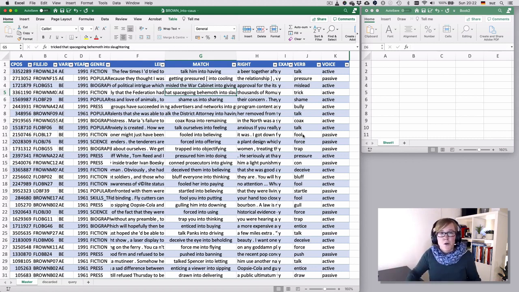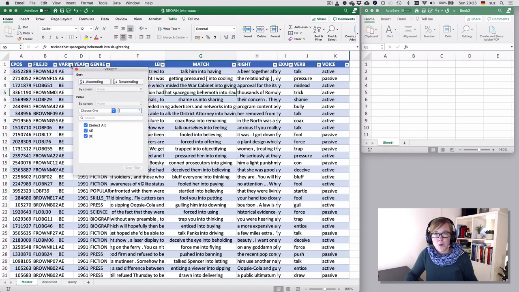You may want to know what the distribution is between active and passive users, and you may want to know what the distribution is between active and passive users by variety. So there are multiple ways of doing this, and the commonest or the easiest way to do it is via the sorting and filtering function. But that's also very tedious, because what it essentially means is that you use the filter function.